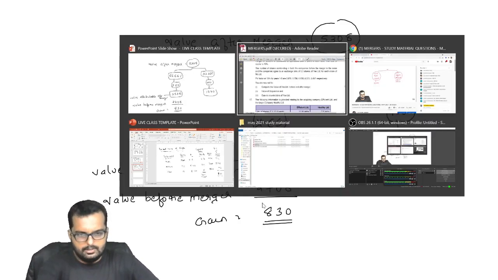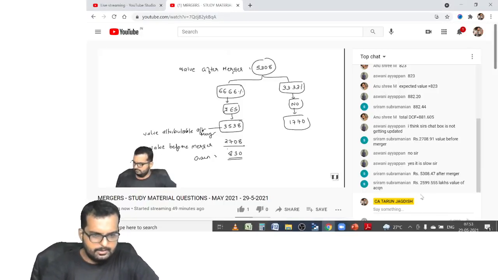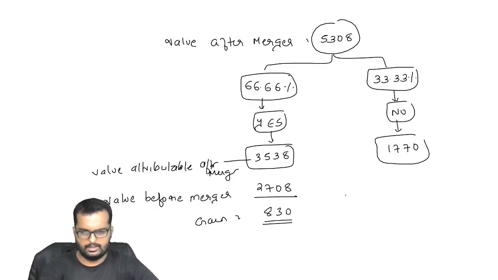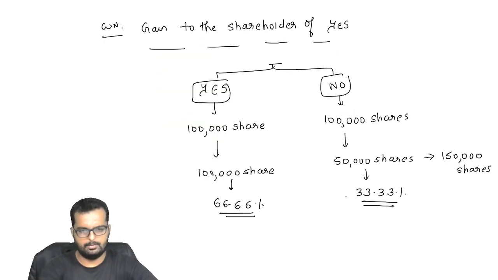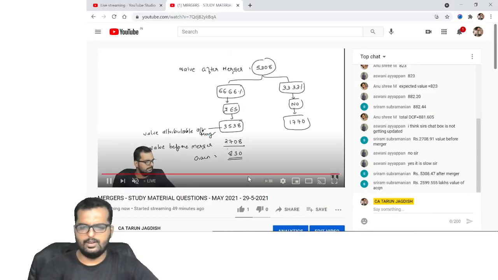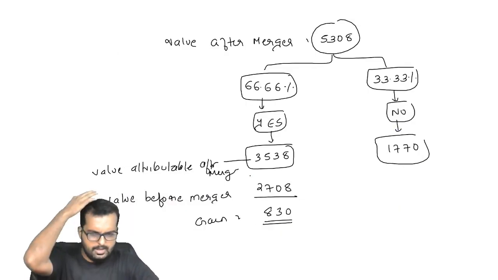I believe you are done with this part also, friends. Everyone is clear. Okay, that's what I think you mentioned earlier. Is it, Sriram? The value before merger is 2708 and you get the value of acquisition as 2599, 2600. Is it? Yes, perfect. So friends, we are done with this question also. Alright friends, I'll pack up today's session with this.